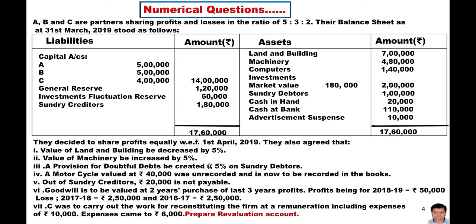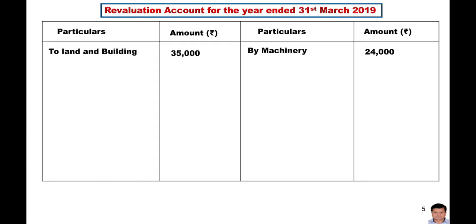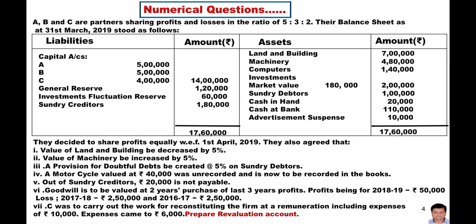Again read the question. A provision for doubtful debts be created at the rate of 5% on debtors. Always keep this point in your mind: all the provisions are liabilities. Here we are going to increase the amount of the liability. It means this is going to be a loss to the firm. So it will be debited. To provision for doubtful debts account, and the amount is 5,000. Why the 5,000? Because the amount of the debtors given in the question was rupees 1 lakh.